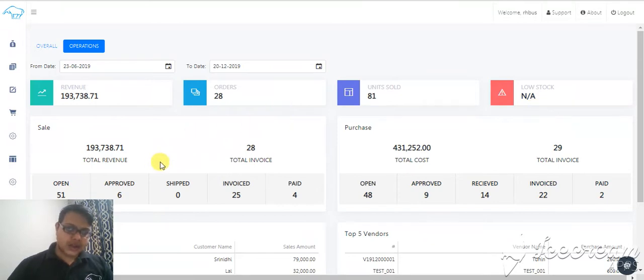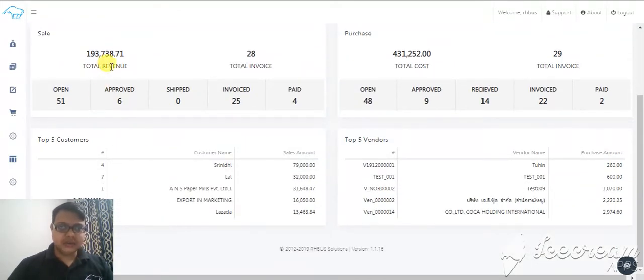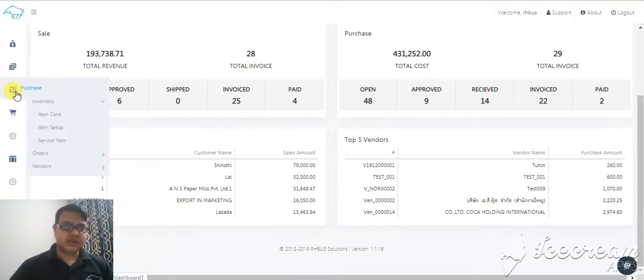Okay, and if you come down, you can see what is the revenue between this period, how many invoiced, and how many open invoices are there, along with how many got approved, and is there anything with the shipment in your warehouse which needs to be shipped, and how many got invoiced, out of that how many got paid. Okay, these are my top 5 customers for this period, and this is the same information for the purchase. What is a purchase, how many invoiced, how many we got paid, what are our top 5 purchases from which vendor.